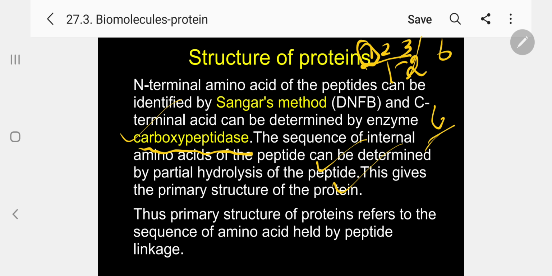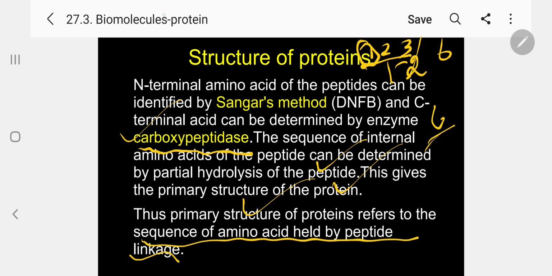After hydrolysis of that compound, the one free amino acid will be there. The other amino acid is containing this aromatic ring, a yellow compound that can be isolated and identified from the literature. So very easily we can identify the sequence of amino acids. That's why you say the primary structure of protein refers to the sequence of amino acids held by peptide bonds. So 1, 2, 3, 4, even 20, we can easily identify what is number 1, what is number 2, what is number 3, like that.